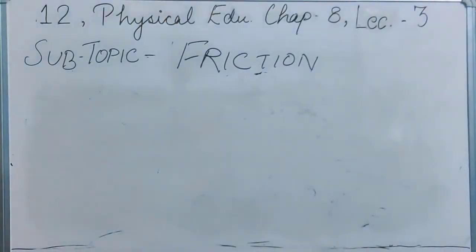So what is friction? The resistance that one surface or object encounters when moving over another.